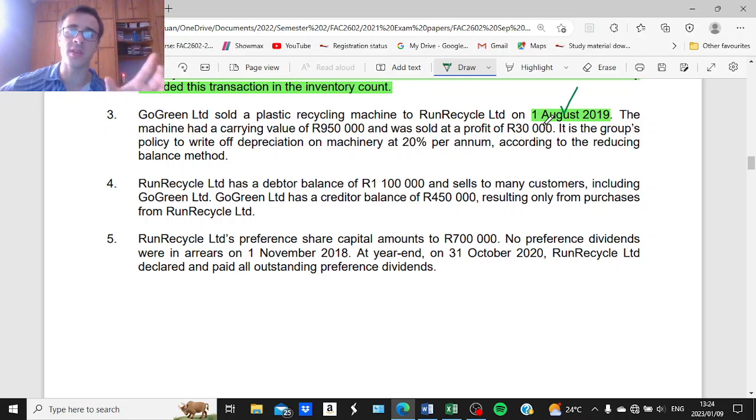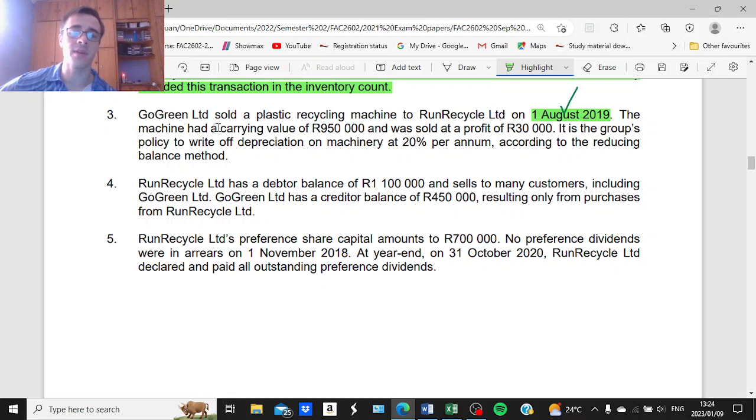And because of this, we know that we will use the retained earnings account in order to eliminate the unrealized profit. If it occurred in the current financial year, you will eliminate it against the profit before tax or other income for Go Green Limited. But in this case, it occurred in the previous year, so therefore we will make use of retained earnings as part of our elimination of the unrealized profit.